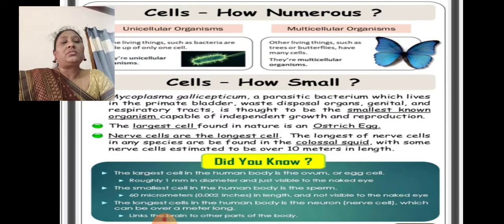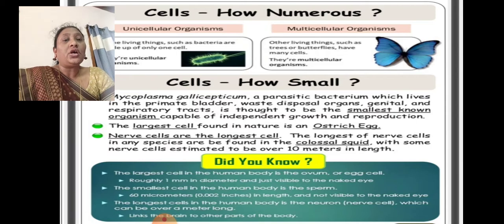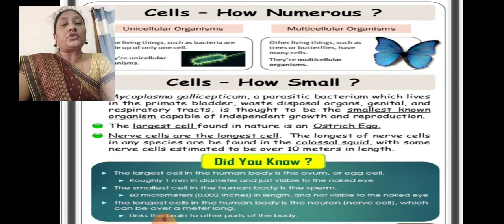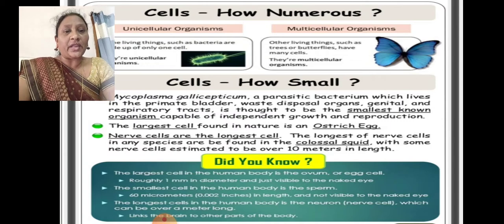Mycoplasma, a parasitic bacteria. Mycoplasma is a bacteria which lives in the primate's bladder, waste disposable organs, genitals and respiratory tracts. So they can be found in the respiratory tracts. It is thought to be the smallest known organism capable of independent growth and reproduction. So it is a small microorganism which grows as an independent organism.